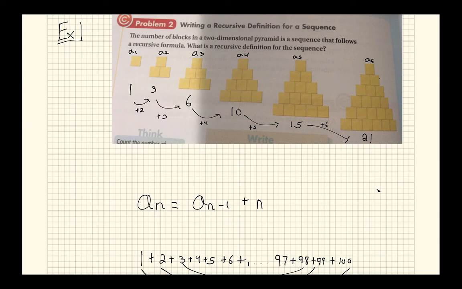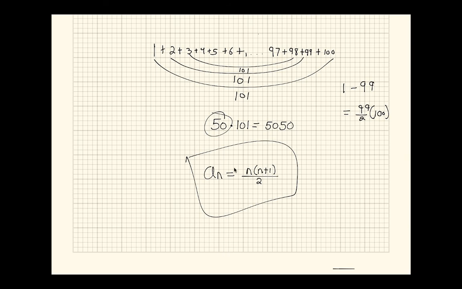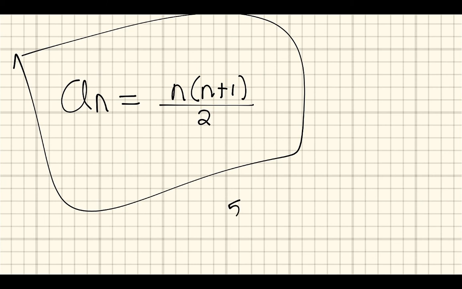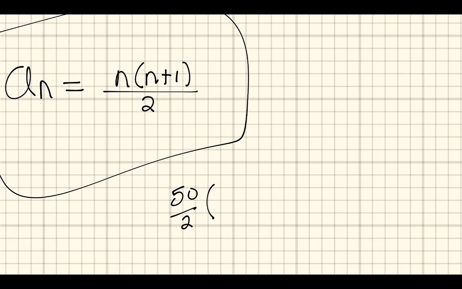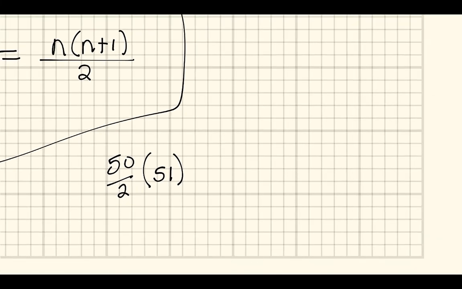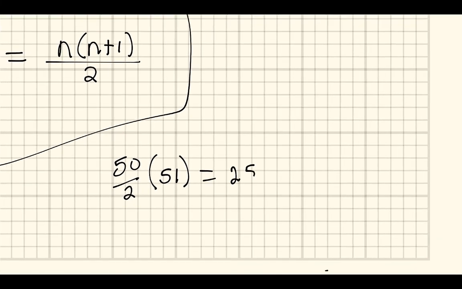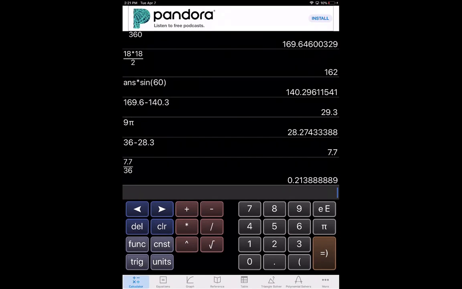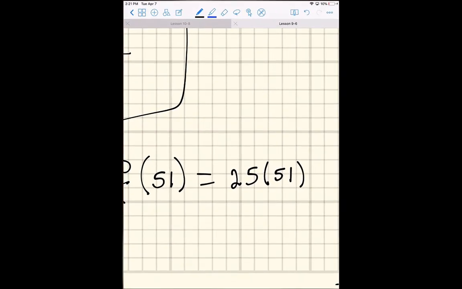This is kind of an important formula. If you want to add any numbers between 1 and whatever, you can just plug it into that explicit formula, and that will give you your answer. For example, to add up all the numbers between 1 and 50, that's 50 over 2 times 51, which is 25 times 51. I'm going too long, I know, I'm rambling. That's 1275.